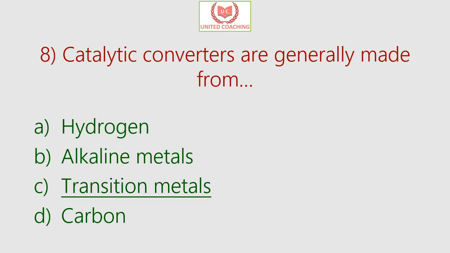As the gases from the engine fumes blow over the catalyst, the chemical reaction takes place on its surface, breaking apart the pollutant gases and converting them into other gases that are safe enough to blow out harmlessly into the air. So the answer over here is transition metals are used in catalytic converters in internal combustion engines.